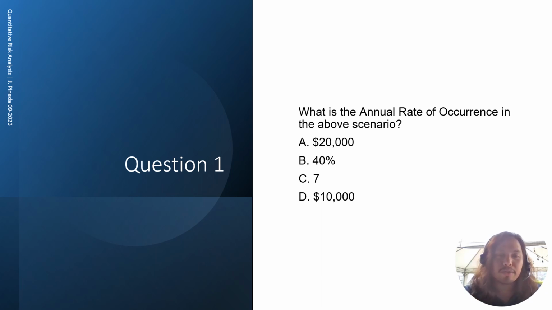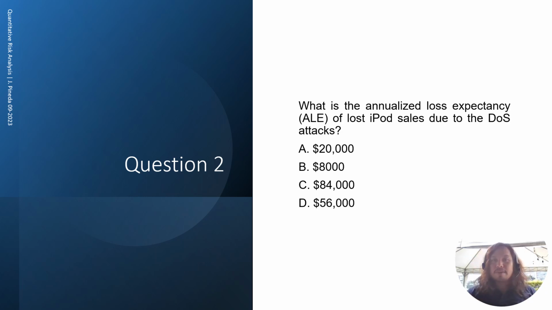All right, let's go to the next question. Now, what is the annualized loss expectancy, or ALE, of lost iPad sales due to the DoS attacks? I'll give you 20 seconds to think about it and compute in your head.